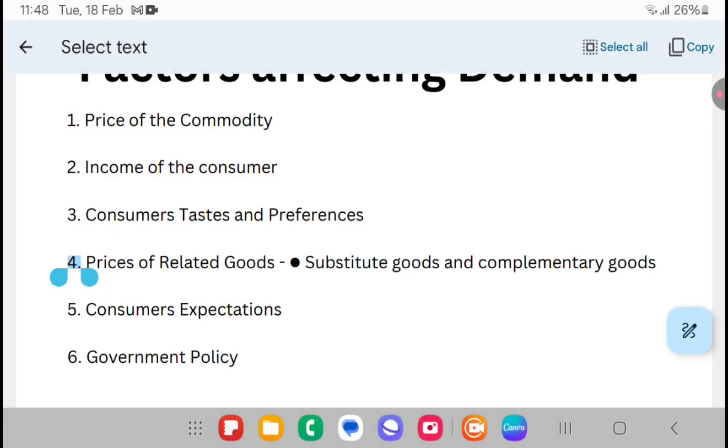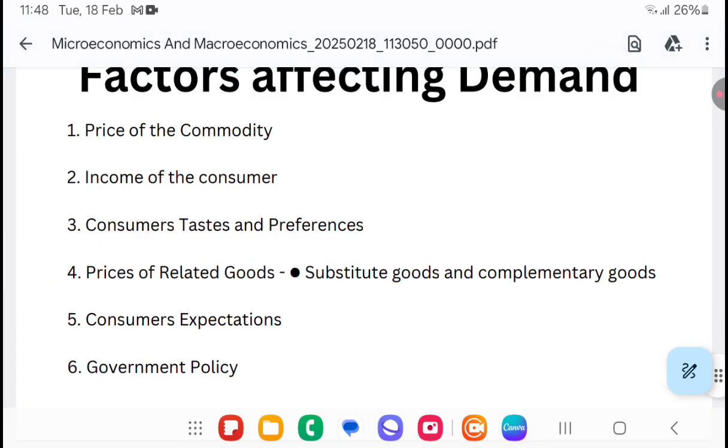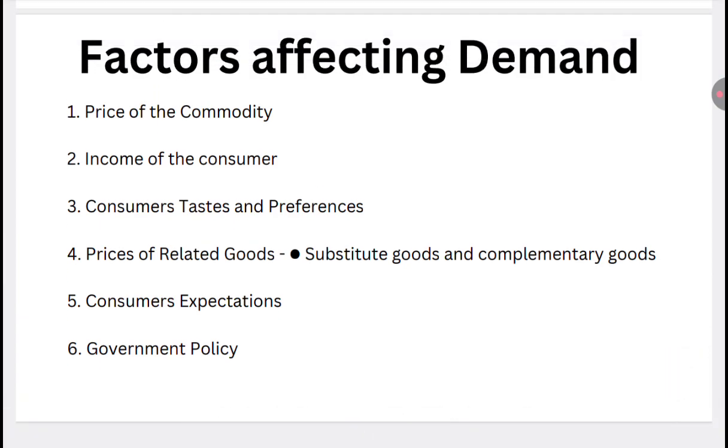Okay, we can say that there is an inverse relationship between price of the commodity and demand for the commodity. Then what is the income of the consumer? Income of the consumer is the basic determinant of the quantity demanded of a product. Generally, if the income of the consumer rises, demand will also increase. Consumers will start demanding more because the income is rising. So here we can see there's a positive relationship.